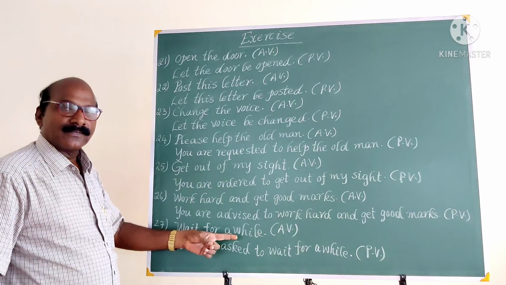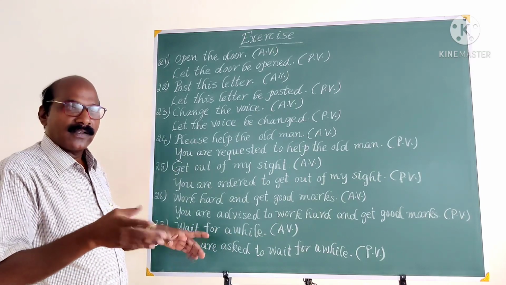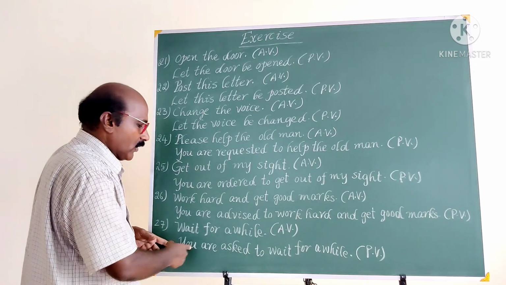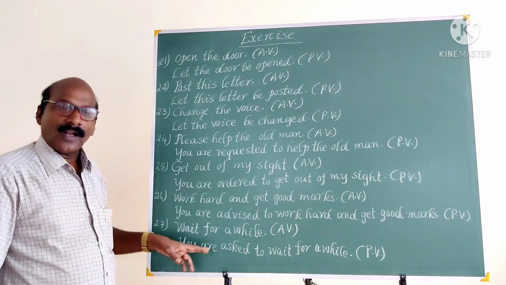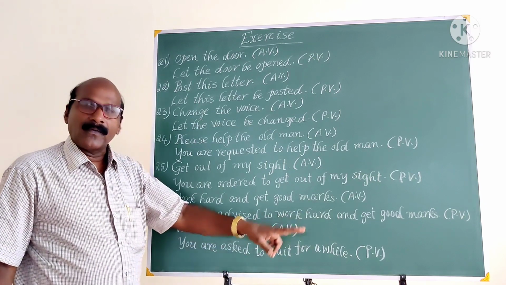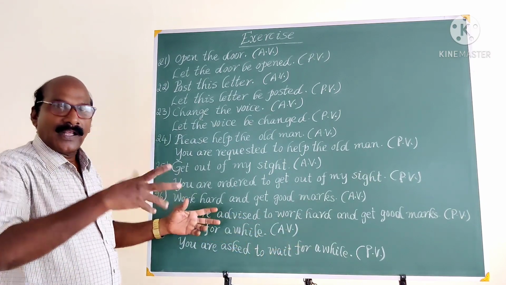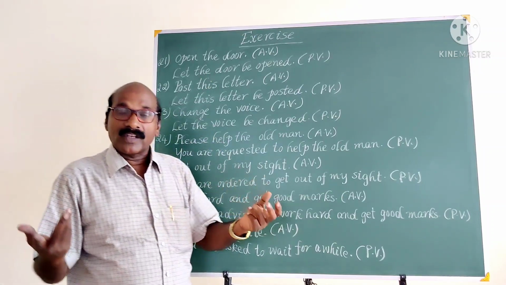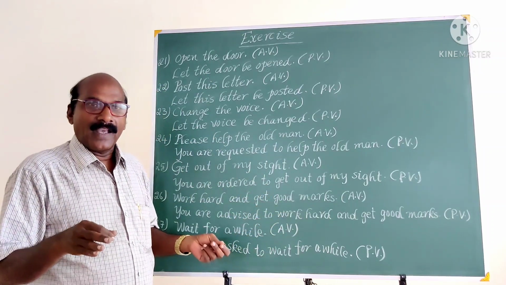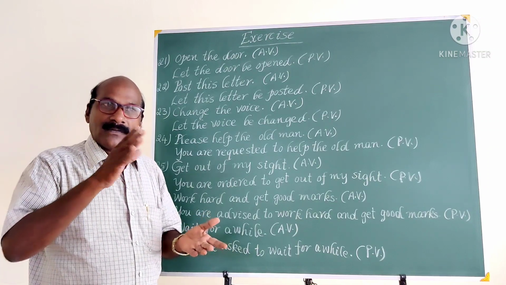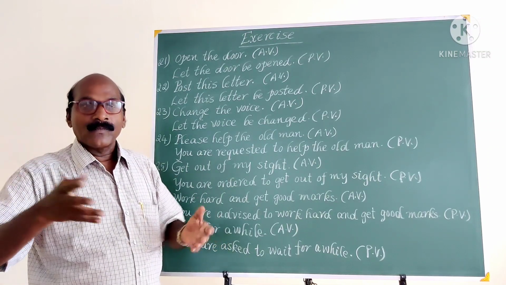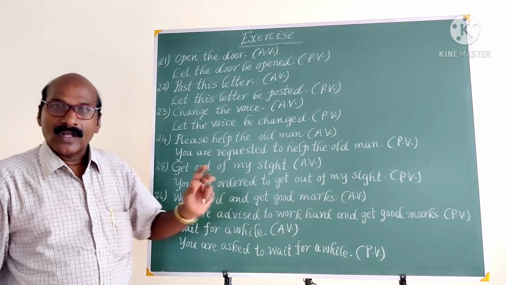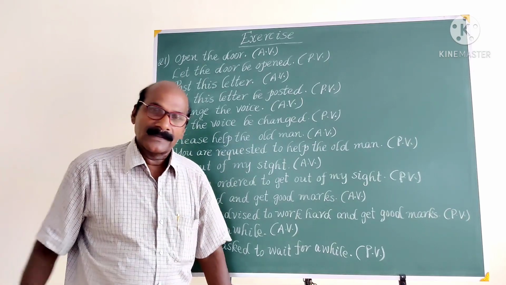Wait for a while. It is also an imperative sentence, a normal imperative sentence. In such cases, you can also use you are asked to. You are asked to wait for a while. And not only the general statements, but also the imperatives, sometimes we can change from active voice to passive voice using the yes or no type questions and information questions also. Let us look at those examples.